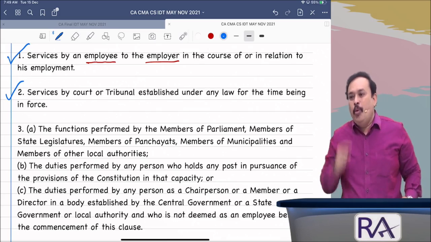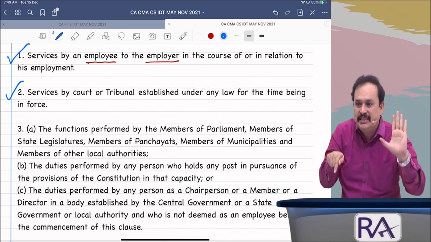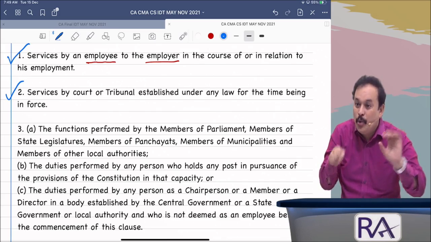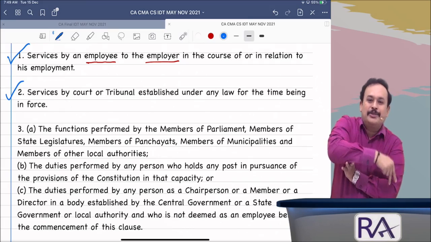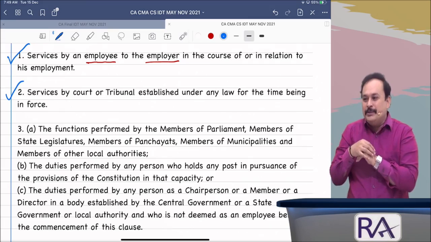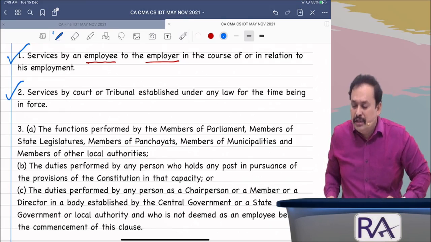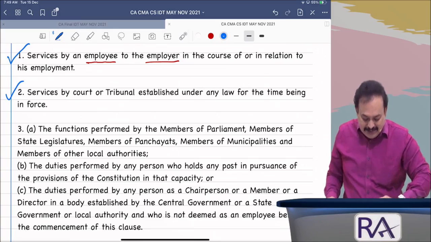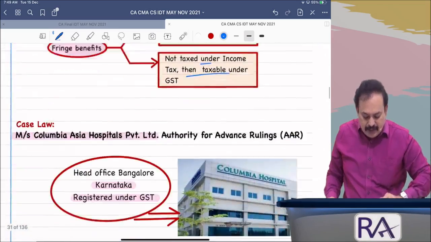therefore not a supply. What falls in Schedule 3 is outside the scope of supply. What is excluded from Schedule 3 will fall under the scope of supply. Get my point, sir? This CBIC clarification with regard to Dispute Resolution Commission is here. I brought to your notice the circular, in a question-answer type.